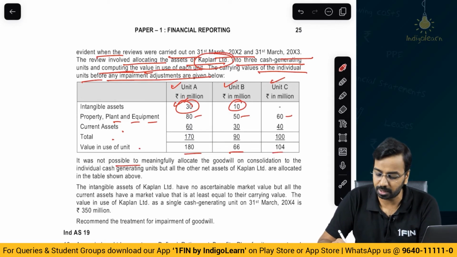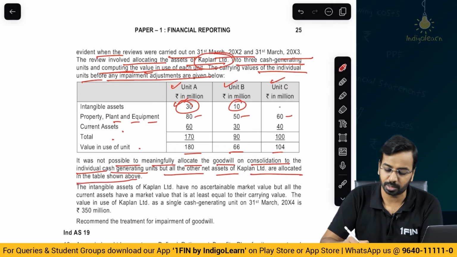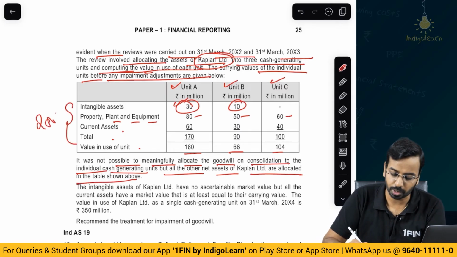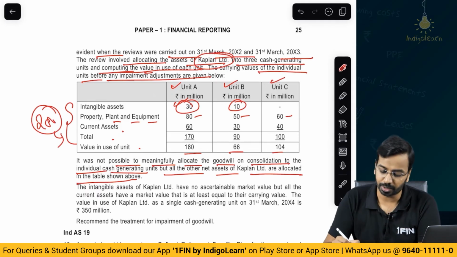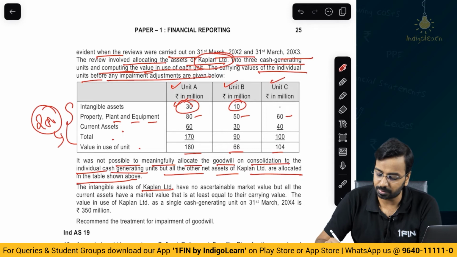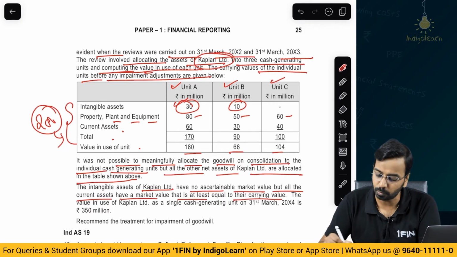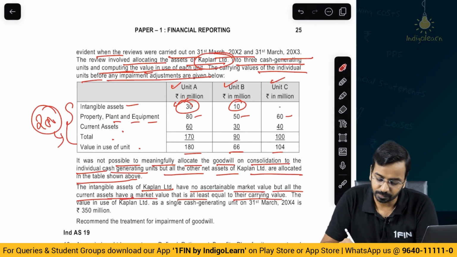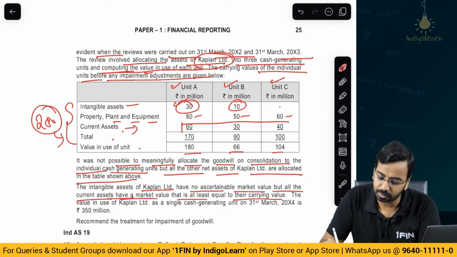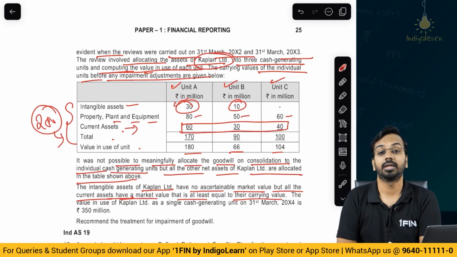It was not possible to meaningfully allocate the goodwill on consolidation to the individual CGUs, but all other net assets of Kaplan Limited are allocated in the table shown below. So, the net assets of 200 have been allocated here, whereas the goodwill component has not been allocated. The intangible assets of Kaplan Limited have no ascertainable market value, but all the current assets have a market value that is at least equal to their carrying amount.